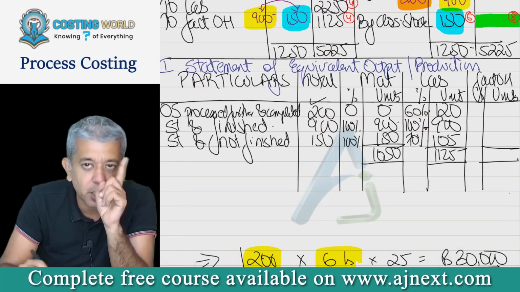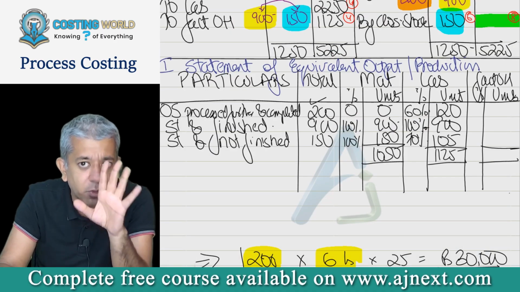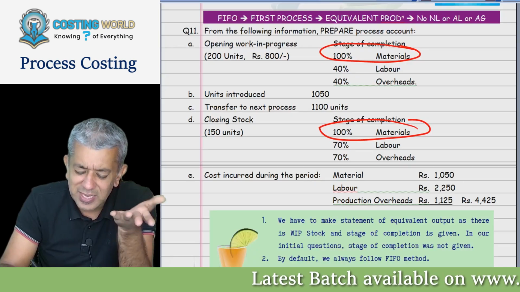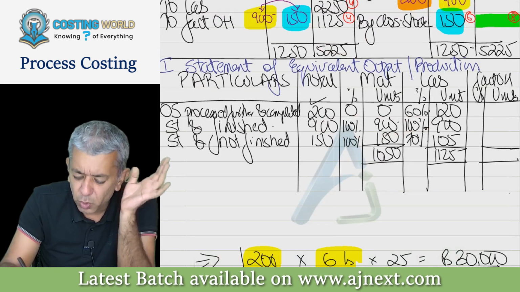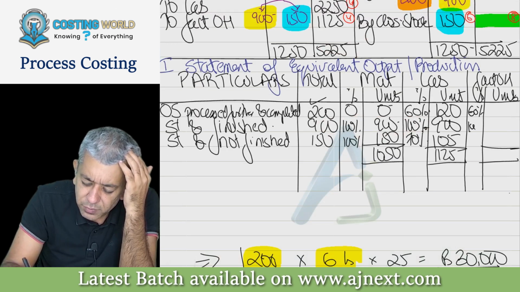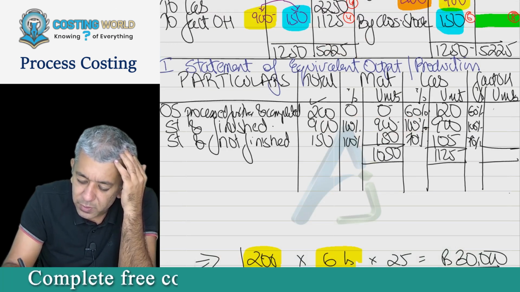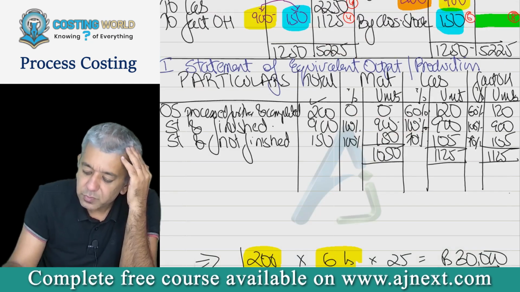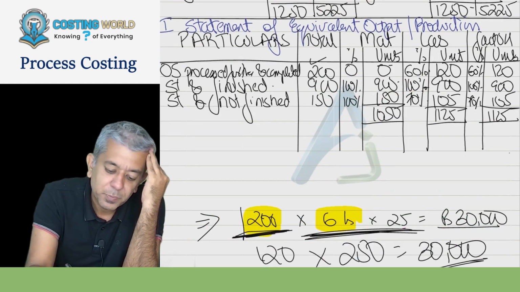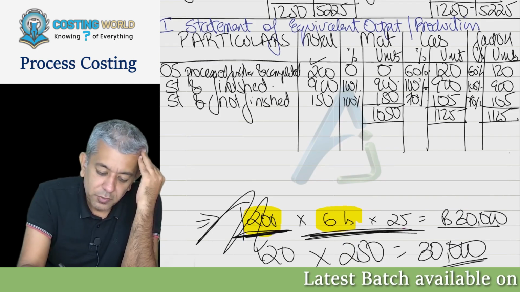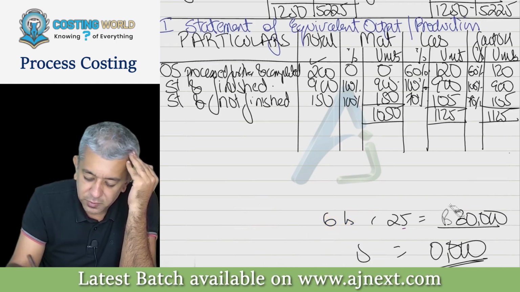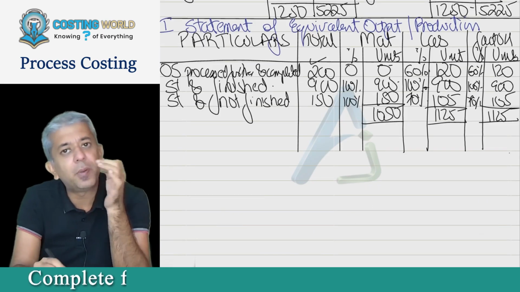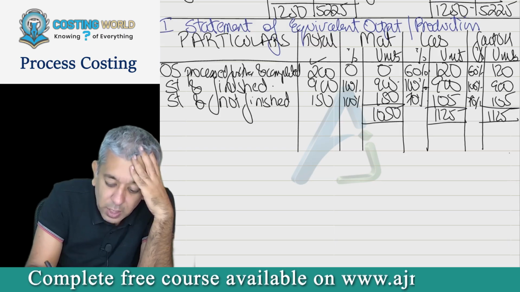You got materials correct, no? Don't give me a heart attack. You got it correct, no? Yes, sir. Okay. And I guess factory overheads is exactly the same as labor only, no? So no brains are required for that. 60%, 100%, 70%, 120, 900, 105, 1125. Job done. Now, further. Now, this is our first statement that I'll prepare in every question. Okay. Now, our second statement.